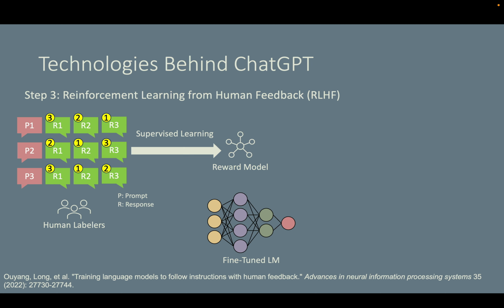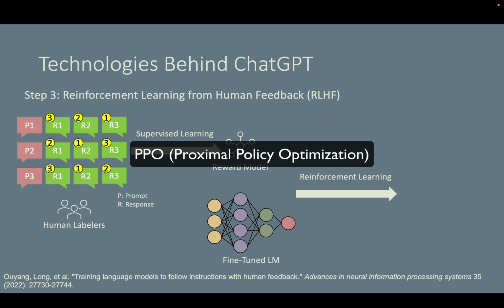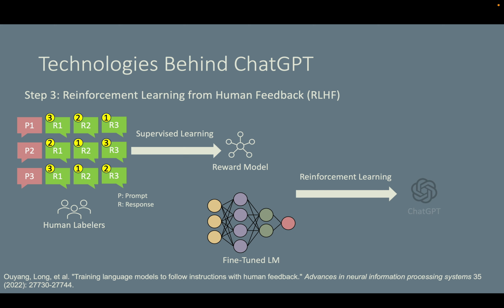And this model is called a reward model. Finally, OpenAI used a reinforcement learning algorithm called PPO, or Proximal Policy Optimization, to keep training the large language model.